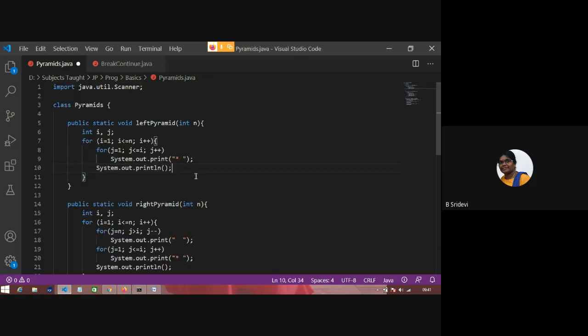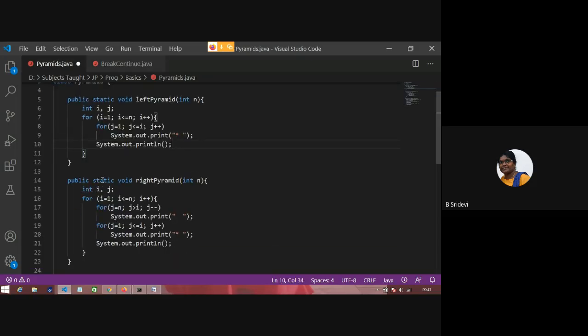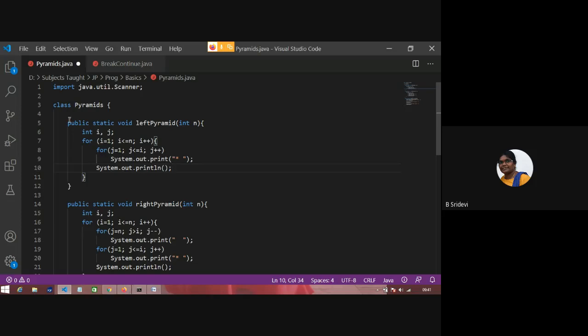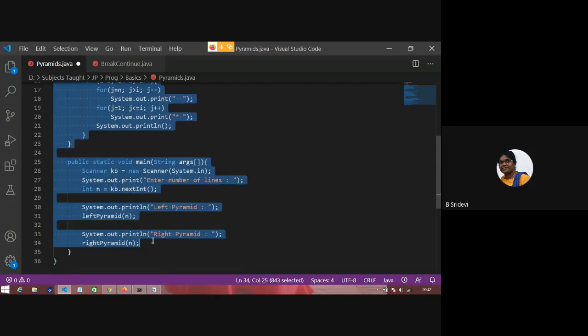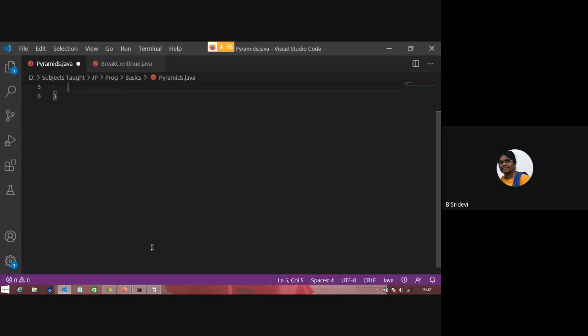So this is the program I have already written, but I want to write before you. Okay. So I have imported a scanner class to read the number of lines from keyboard. So what is the signature of the main public static? Okay. Now I want to read the number of lines. Okay. So before reading, I want to print a welcome message.